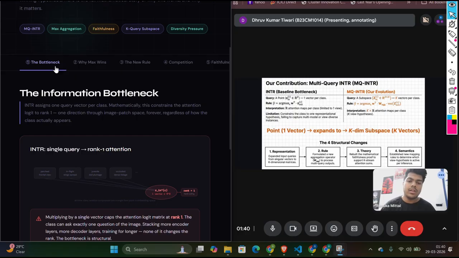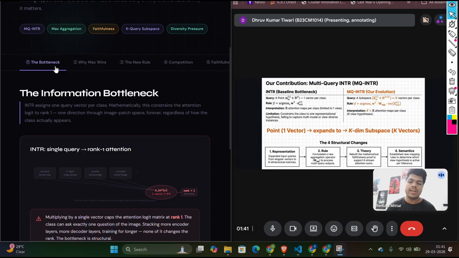I'll be continuing from here. So, talking about our contribution in this paper, after reading it, all of us had the same thought about the same flaw: exactly one query vector per class. That's like a fixed point in d-dimensional space. This is an information bottleneck, because a single vector has to represent a class that could appear in any way. It might be perched, in flight, or half hidden, and all of this has to be compressed into one vector, which is literally an information bottleneck.